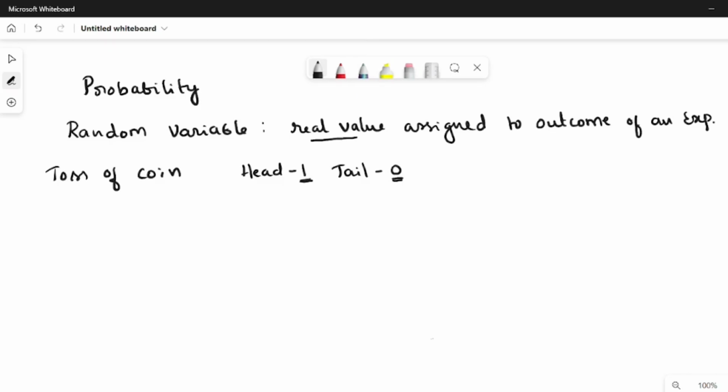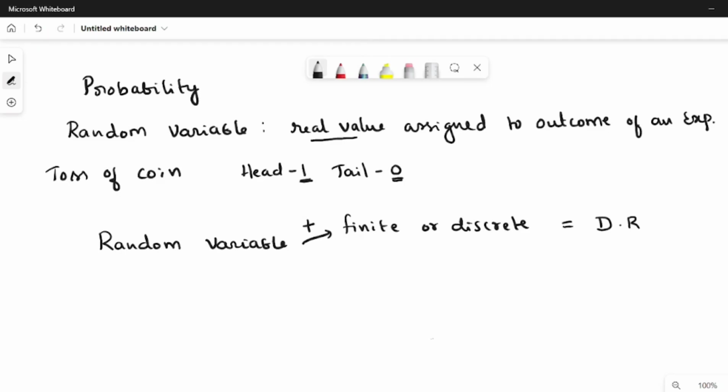If we consider any random variable, there are two possibilities for its values. Either it can take finitely many values, or, using a strictly mathematical word, discrete values. Then we say that a random variable that takes discrete values is called a discrete random variable.